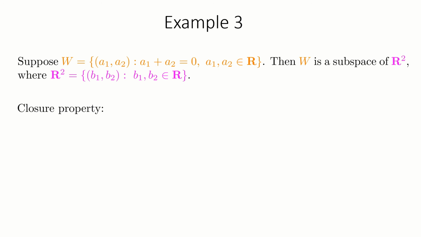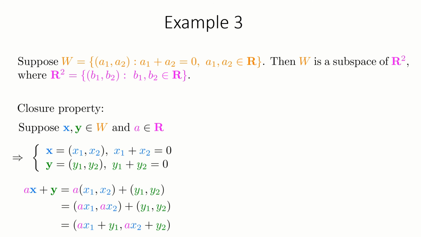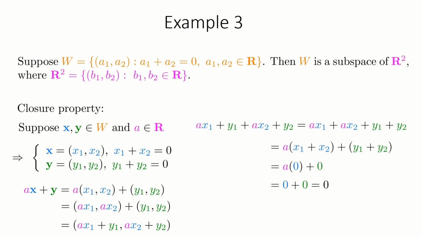To verify the closure property, suppose that ordered pairs x and y belong to W and a is a scalar. The sum of x1 and x2 as well as the sum of y1 and y2 is equal to 0. Calculate ax plus y. Now the sum of the elements of the resulting ordered pair is equal to 0. The resulting ordered pair also belongs to the subset W and therefore the subset W is a subspace of R2.